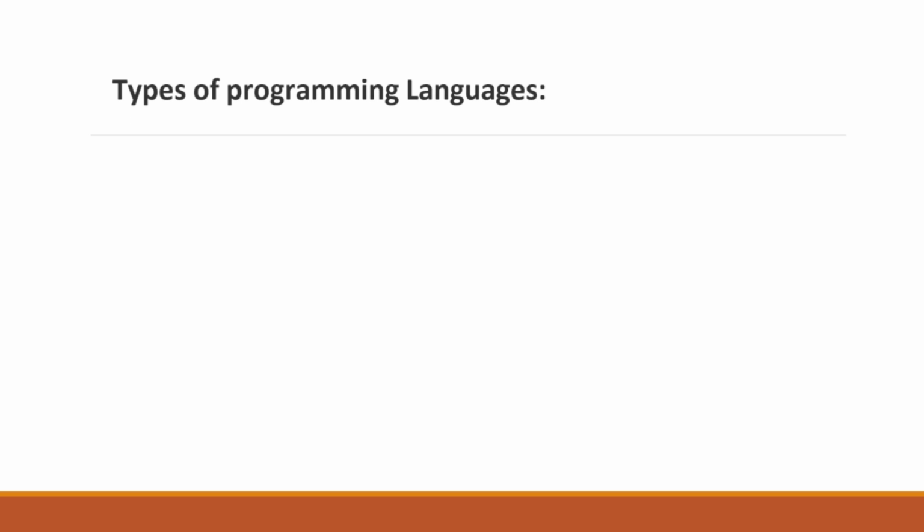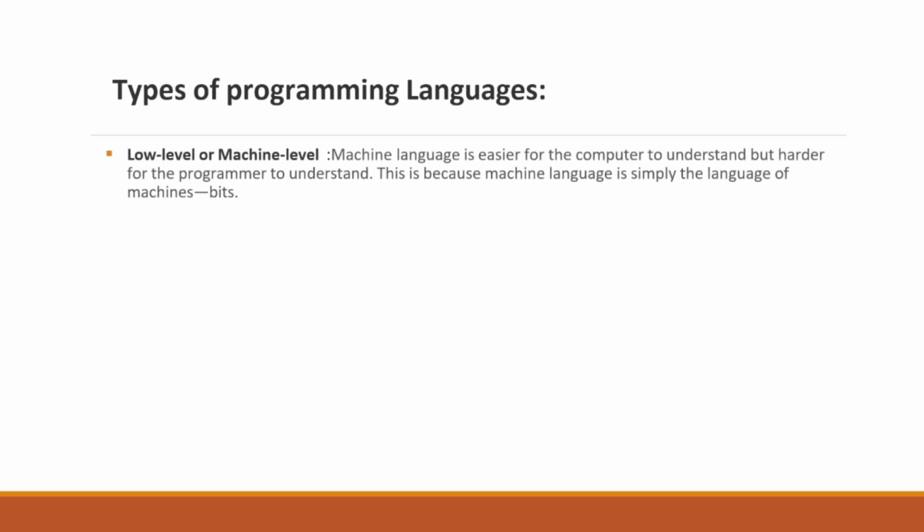So first here we are going to learn about low level language, which is also called as machine level language. These languages offer minimal abstraction from hardware such as machine code and assembly language. So machine language is easier for the computer to understand but harder for the programmer to understand. So that will be your low level language, जहाँ पे machine language is easier for the computer के लिए हमारा वो understandability maximum है, but for person or for any programmer it is hard to understand. So this is called as low level language.